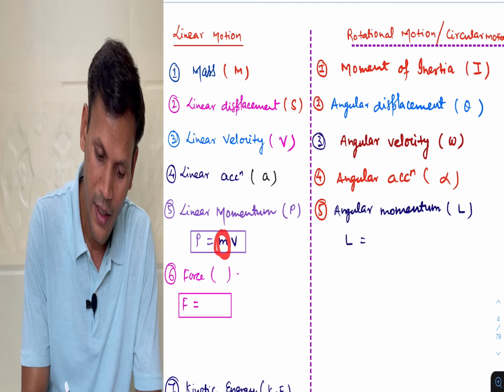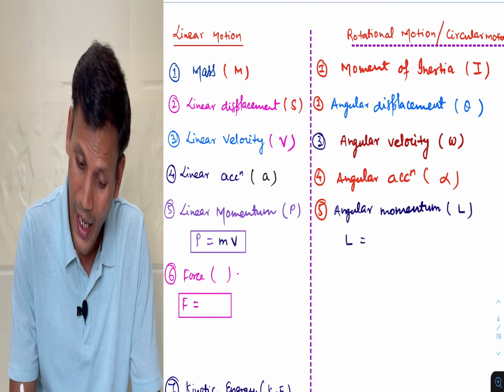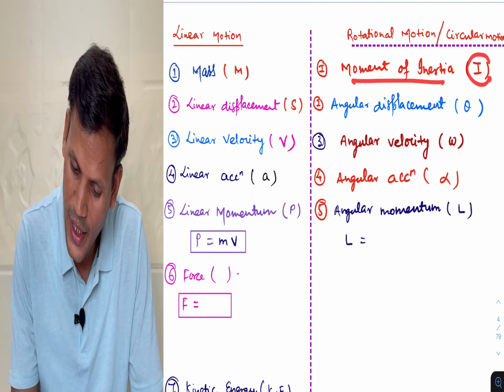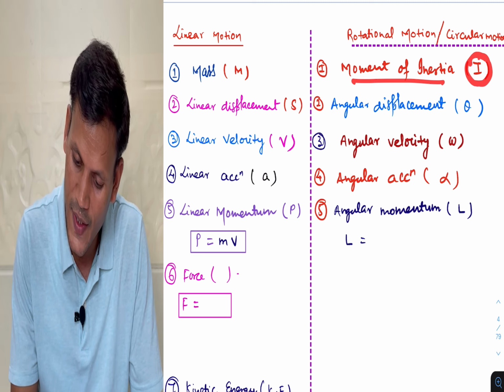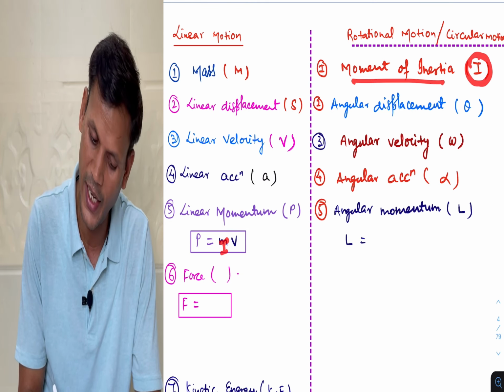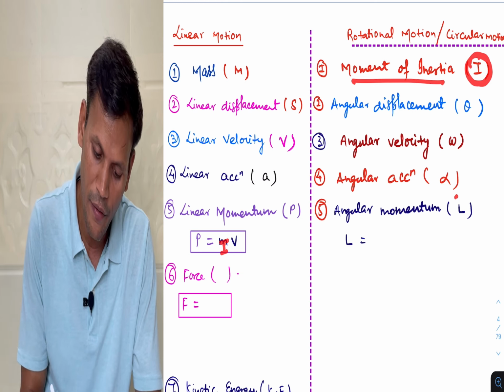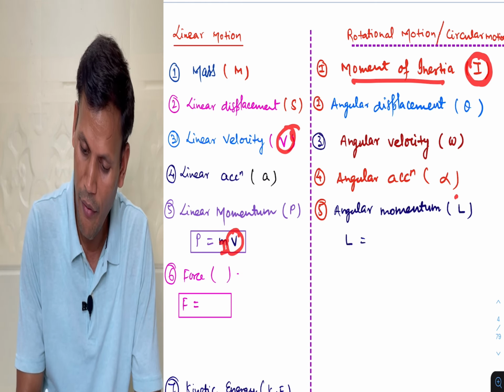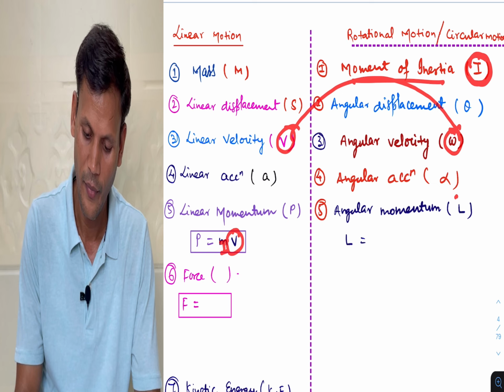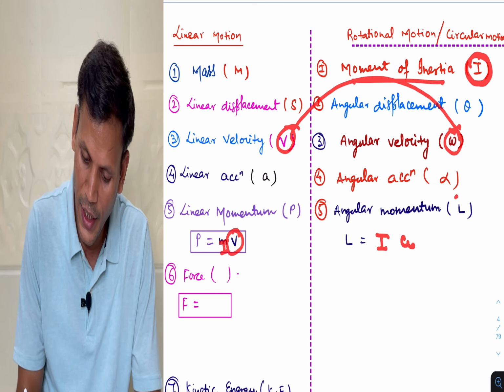Mass is in linear motion, and instead of mass what do we take for rotational motion? It is I. So instead of mass we will write I, and instead of linear velocity we will write omega. So here it will be I into omega.